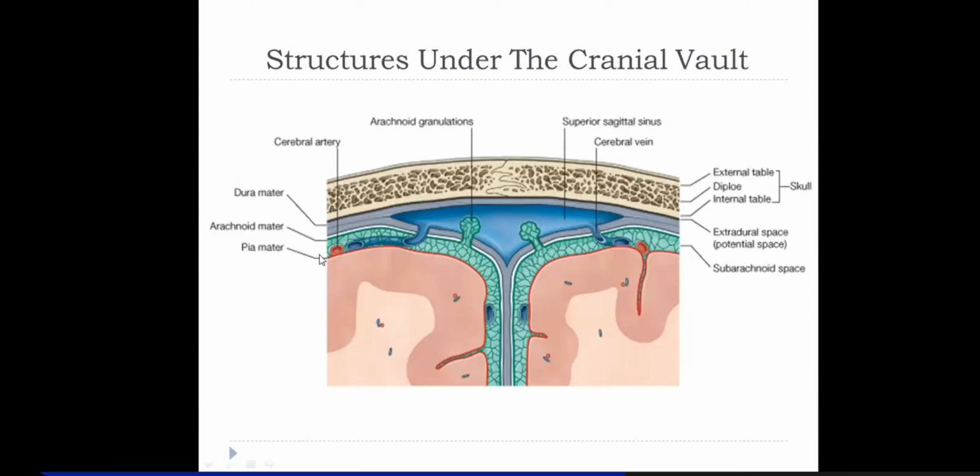So these cerebral veins, you can see they are perforating the meningeal layer and draining into the dural venous sinuses. So if it is asked about the subdural space, you can see it is being perforated by the cerebral veins as well as by arachnoid villi and granulations.